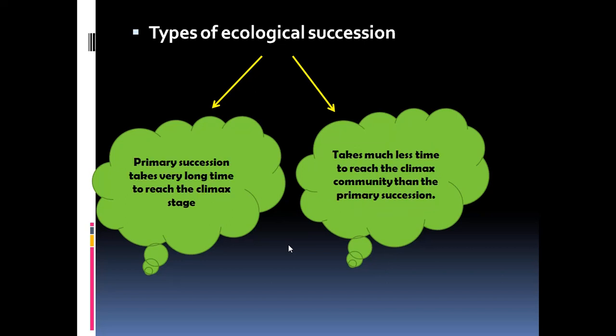Then primary succession takes a very long time, hundreds and thousands of years to occur, and to reach the climax community takes a long time. But the secondary ecological succession doesn't take much time.